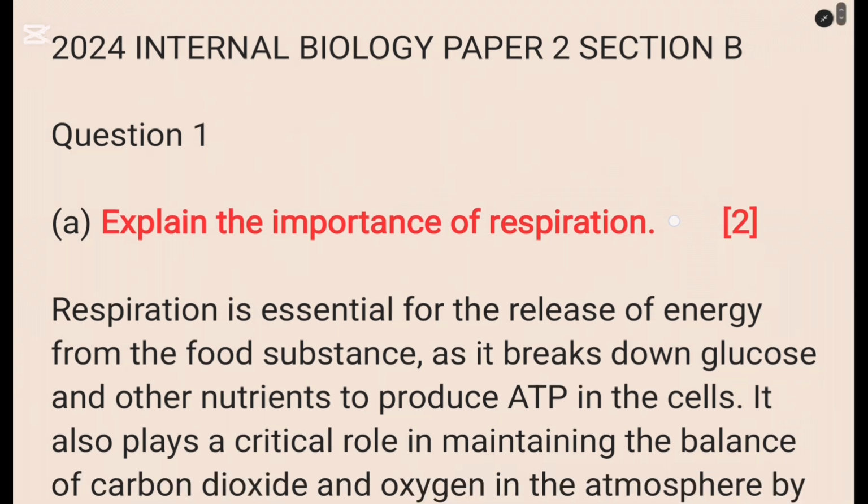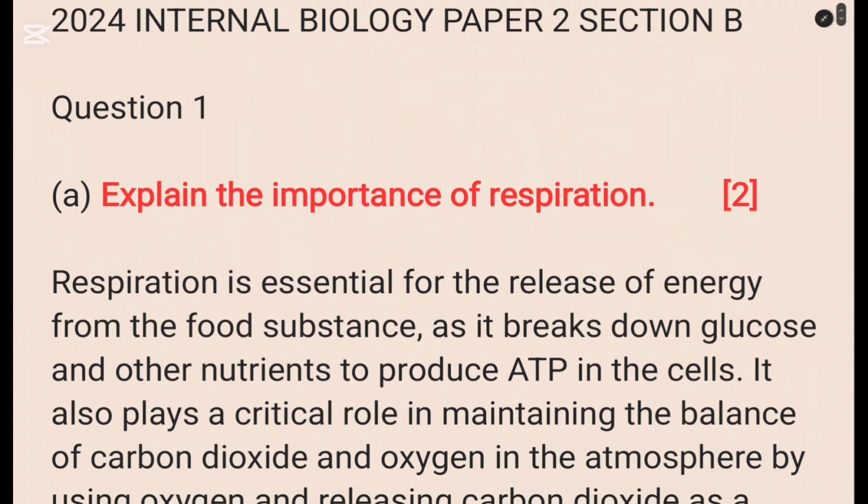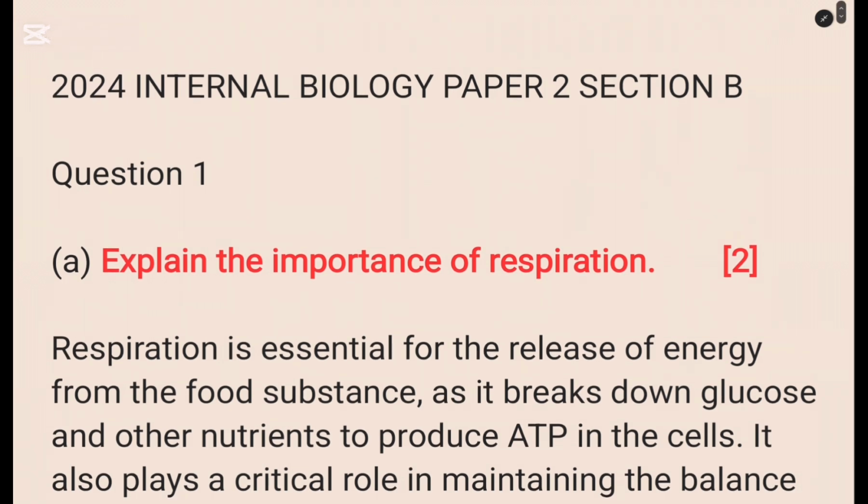Now very important, what you need to know is that on this section, you write the answers in the separate booklet, or answer booklet provided. And most importantly, all your answers should be in complete sentences and paragraph. So very important information: complete sentences and paragraph. From the basic English, you know what a sentence is, and of course, you know what a paragraph is. That is the knowledge that you apply here.